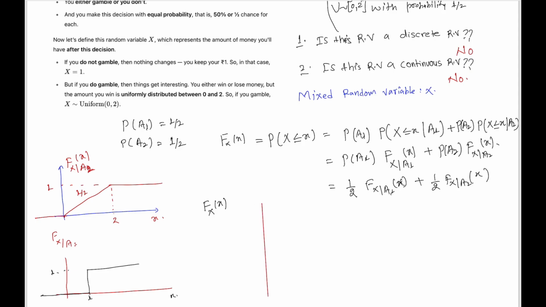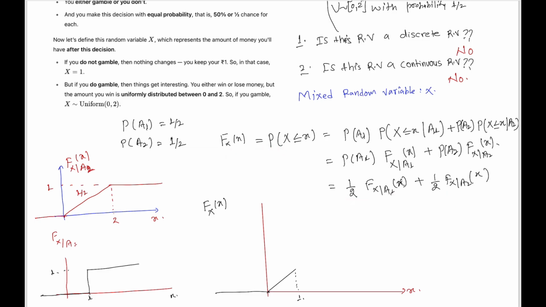It will be 0 for negative values of x, and it will be a linear function with slope half till 1, and at 1, how are we writing it?